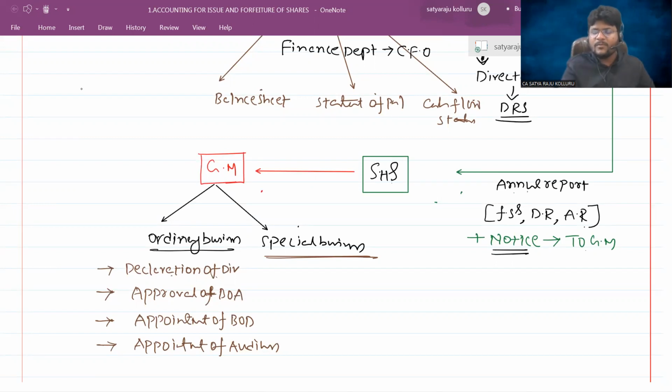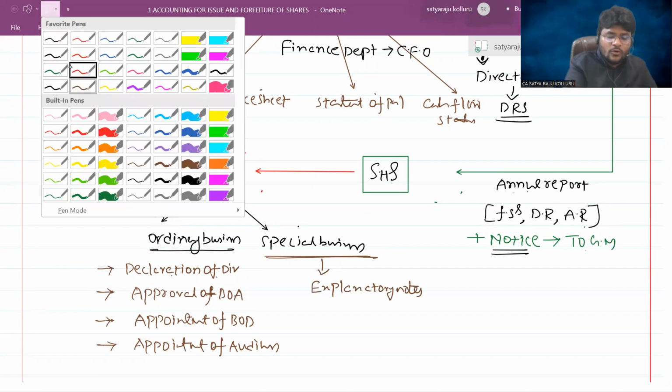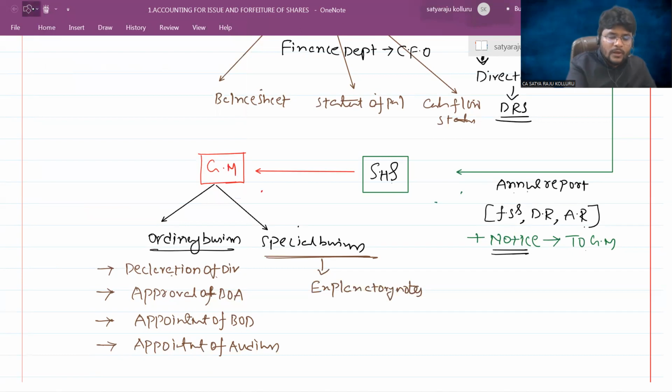Like this, ordinary business and special business can be clearly intimated in the notice. If it is special business, they can also attach explanatory notes. Explanatory notes explain what the special business is, why we are doing it, and what we are going to discuss in the general meeting, in detail. Now in the general meeting, how are the shareholders going to approve? Shareholders approve in two different manners.